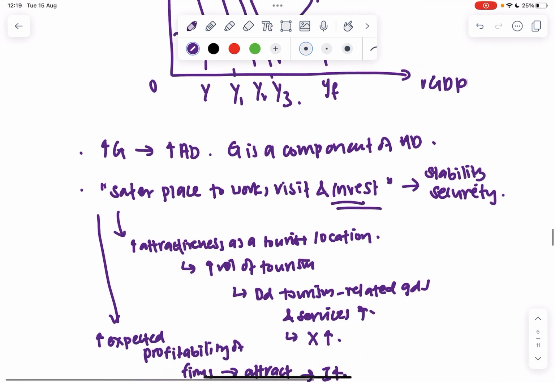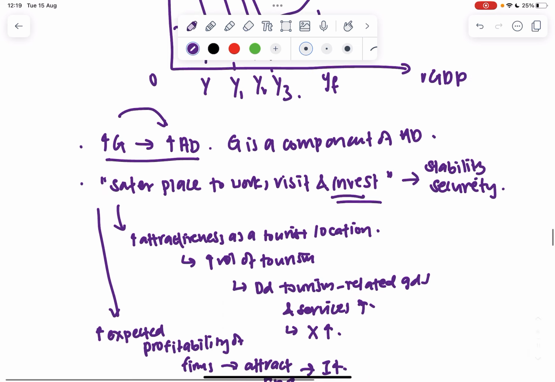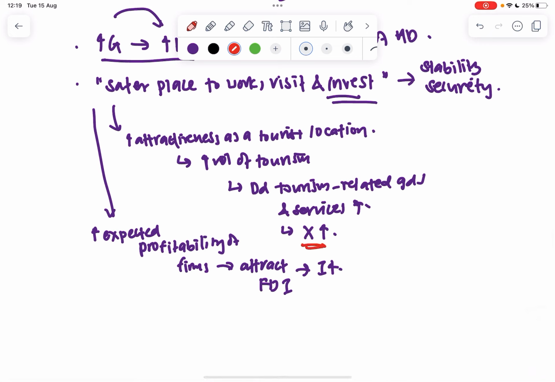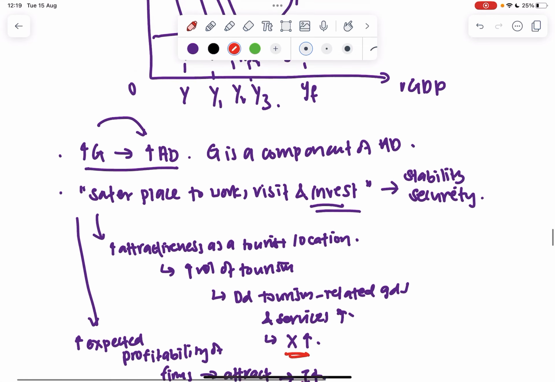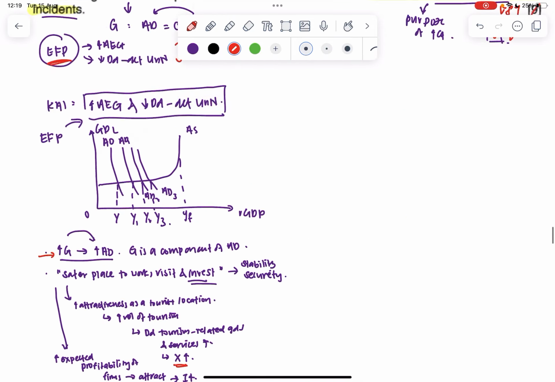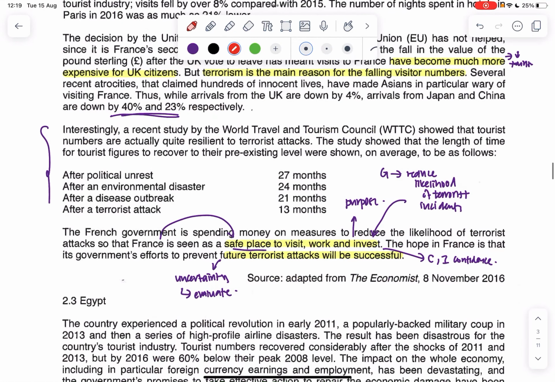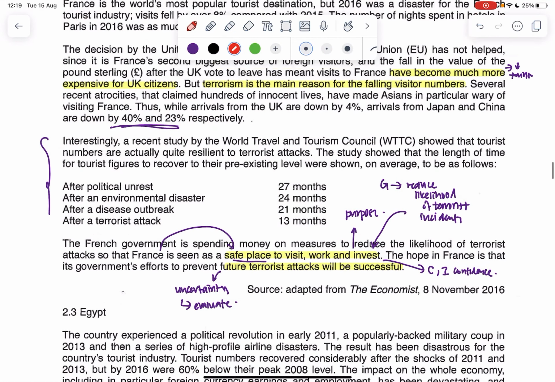So I think some of you may have the question now. Why is it not sufficient to say that increase in G leads to an increase in AD? Theoretically speaking, an increase in G is more than enough to trigger the multiplier effect in our AD-AS diagram, correct? Because it leads to an increase in AD straight away. So why go through the trouble of increasing export revenue and increasing investment expenditure? The issue here is that if I just talk about G alone, I do not engage the extract at all. I take nothing from the extract. And as far as possible, when Cambridge gives us an extract, they want us to use it.